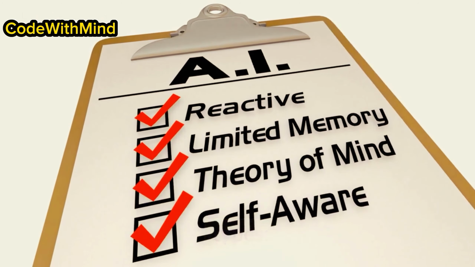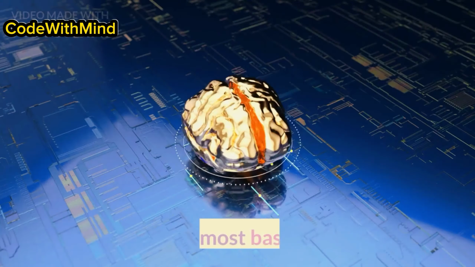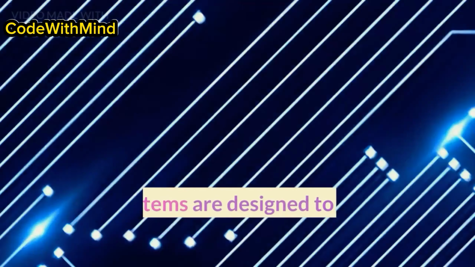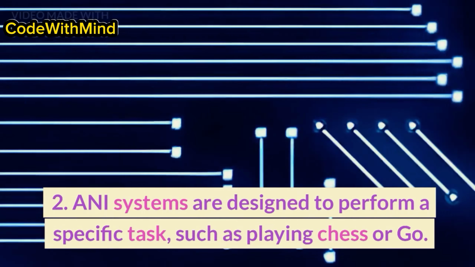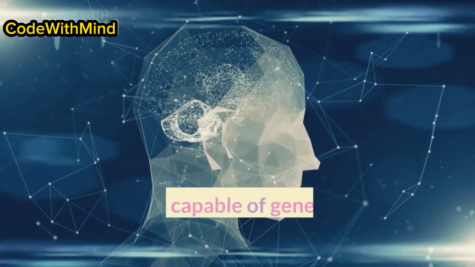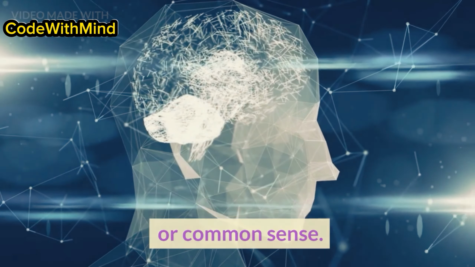There are many different ways to classify AI, but one common way is to divide it into three types. 1. Artificial Narrow Intelligence, ANI. ANI is the most basic type of AI. ANI systems are designed to perform a specific task, such as playing chess or Go. They are not capable of general intelligence or common sense.